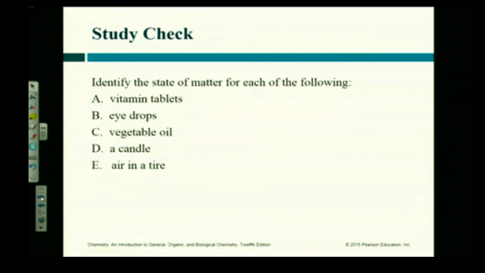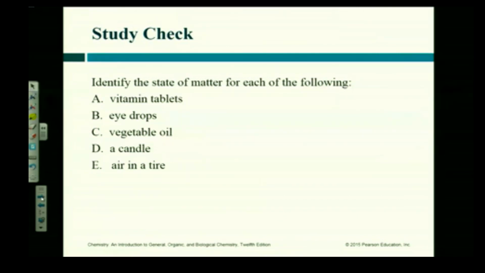I guess you can get vitamins in liquids, huh? Not a tablet. Not if it says it's a tablet. That's not a liquid, is it? Eye drops. Drops imply liquids, don't they? Vegetable oil. It's a liquid, normally, right?